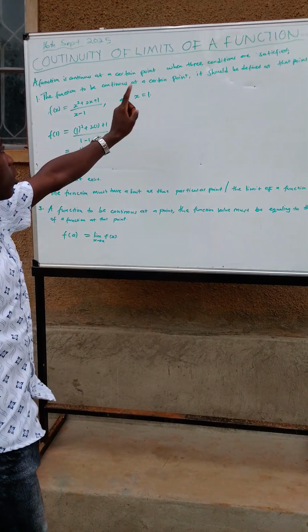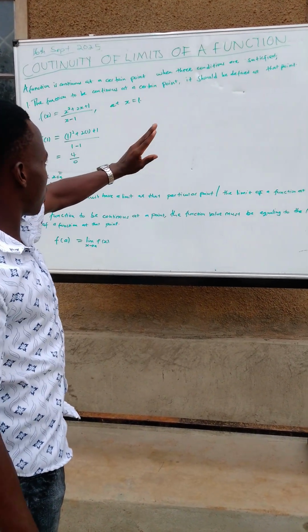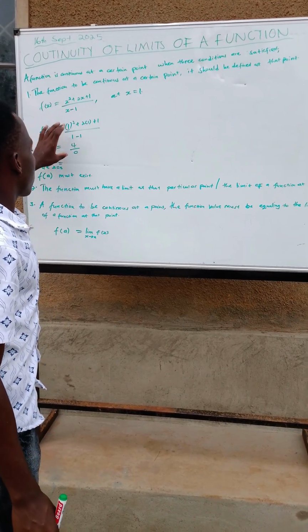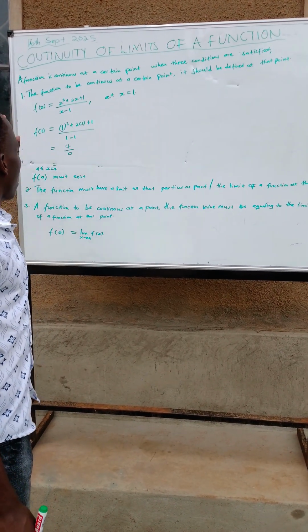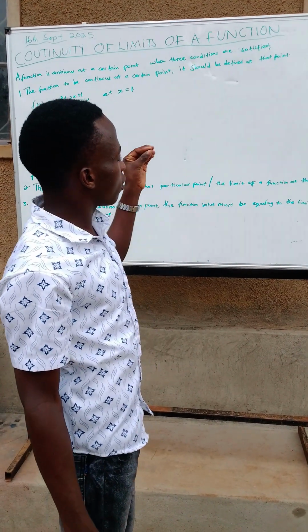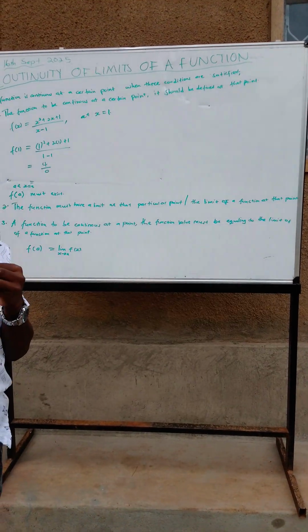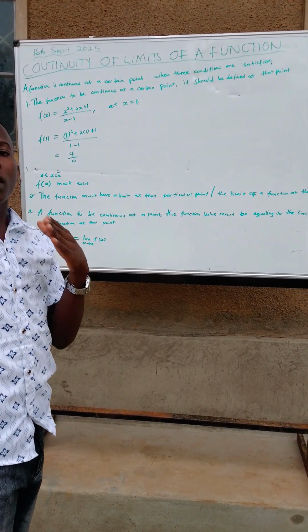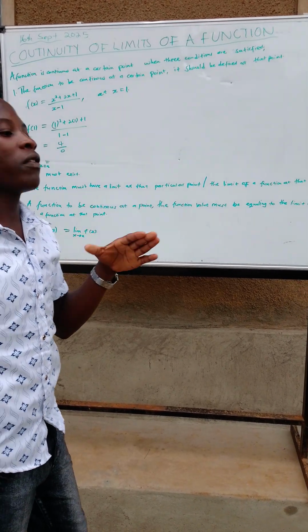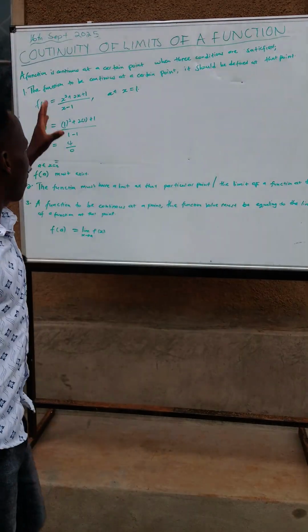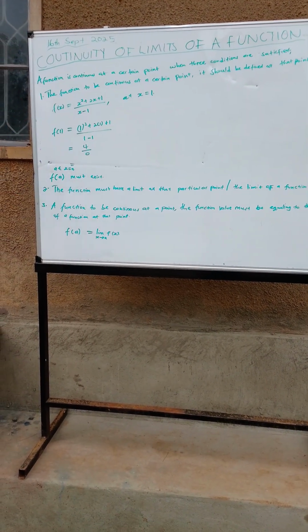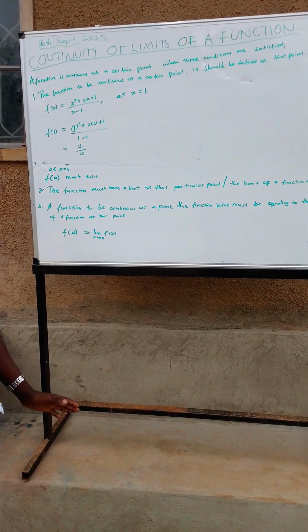First, it should be defined at that point, meaning that if we substitute, the function value must be defined. Second, the limit of the function must exist at that point. Third, the function value at a given point must be equal to the limit of the function at that very point.